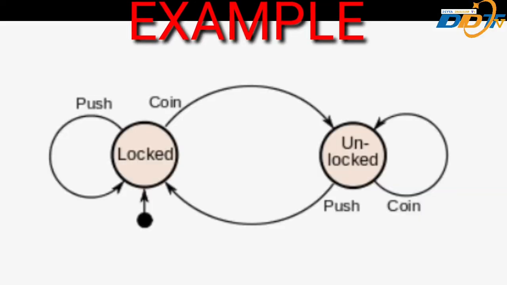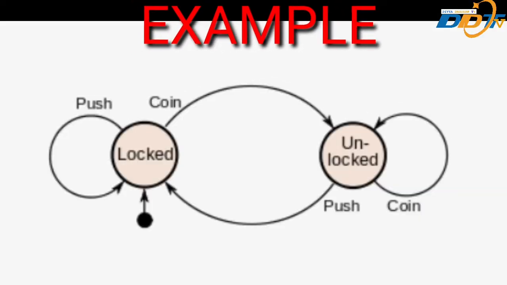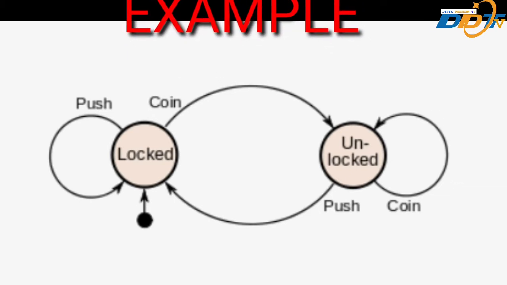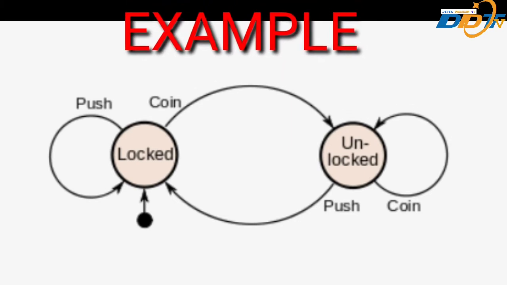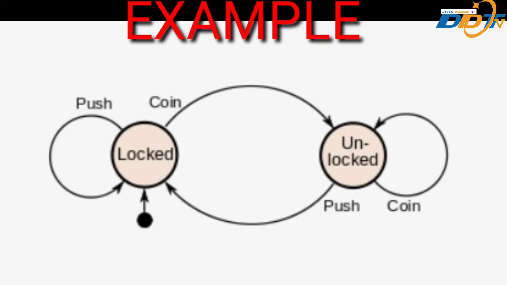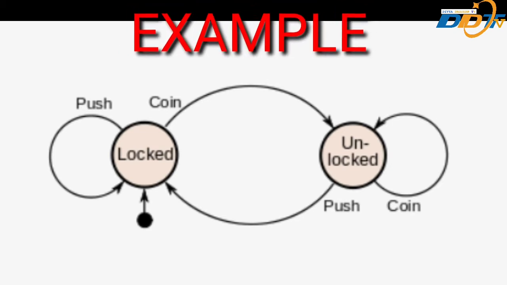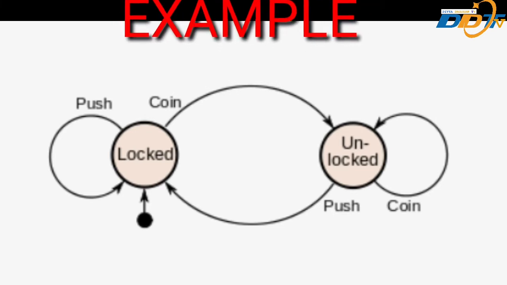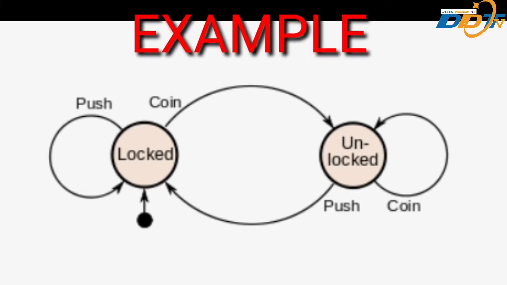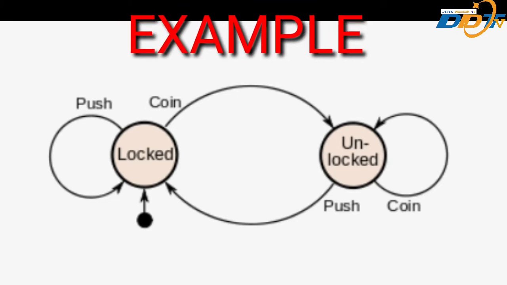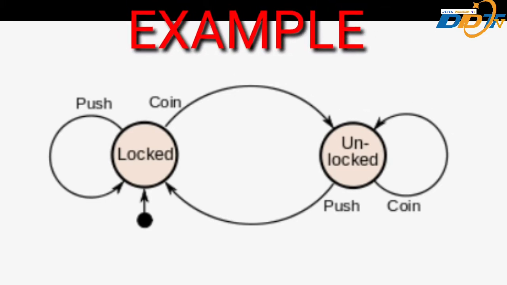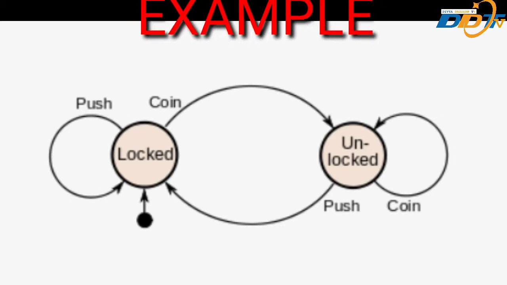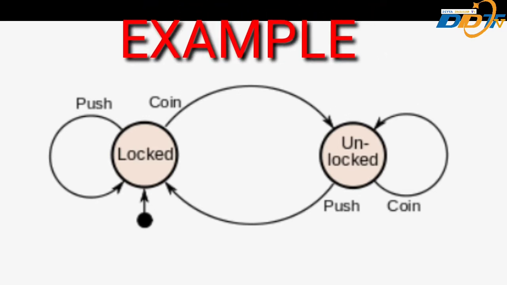Here is an example of a finite state machine. Here, a system where particular inputs cause particular changes in state can be represented using a finite state machine. This example describes the various states of a turnstile. Inserting a coin into a turnstile will unlock it, and after the turnstile has been pushed, it locks again. Inserting a coin into an unlocked turnstile or pushing against a locked turnstile will not change its state.